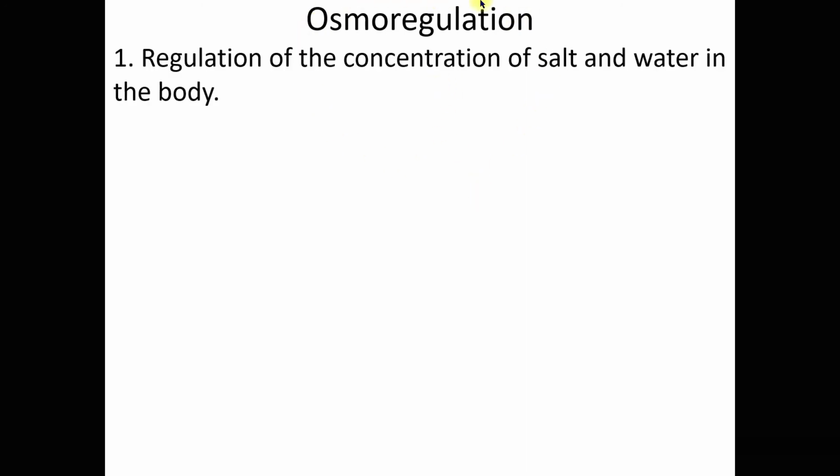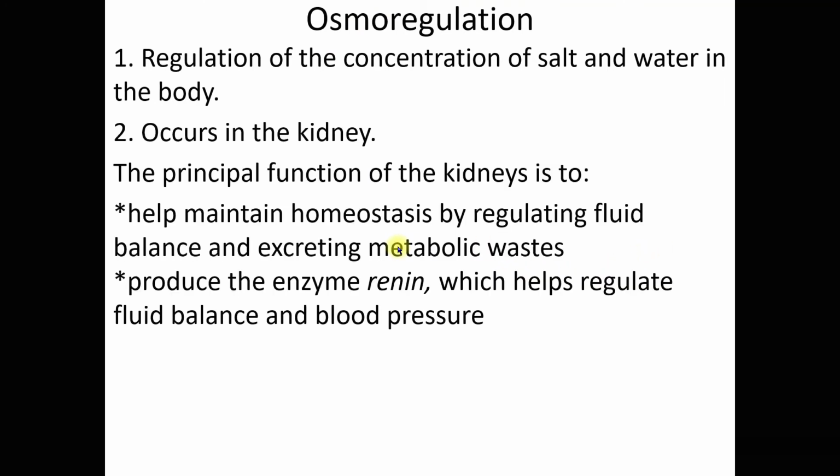Now we continue with osmoregulation. Osmoregulation is the regulation of the concentration of salt and water in the body, and it occurs in the kidney. The principal function of the kidneys is to help maintain homeostasis by regulating fluid balance and excreting metabolic waste. The kidney also produces an enzyme, renin, that helps to regulate the fluid balance and blood pressure inside the body.